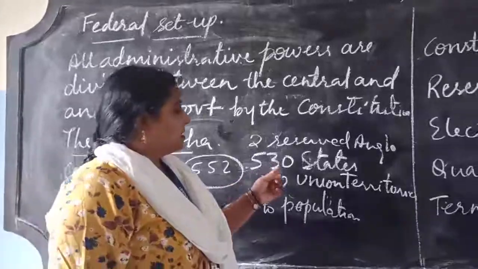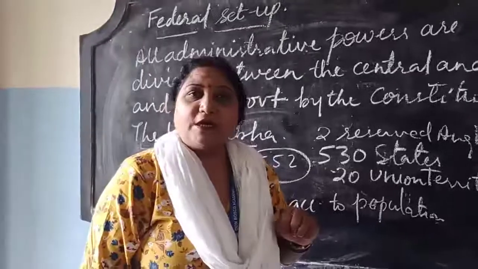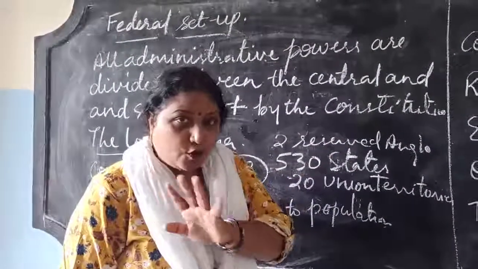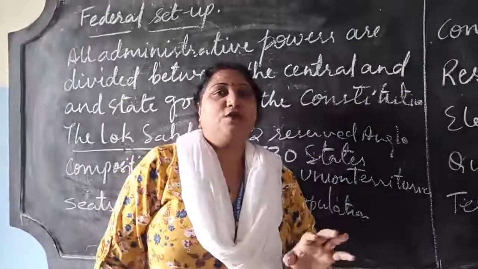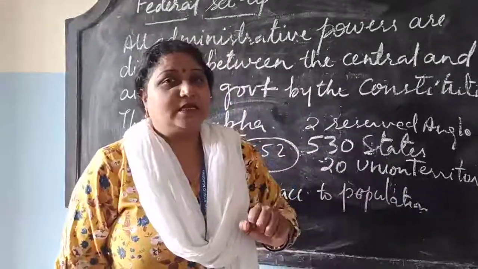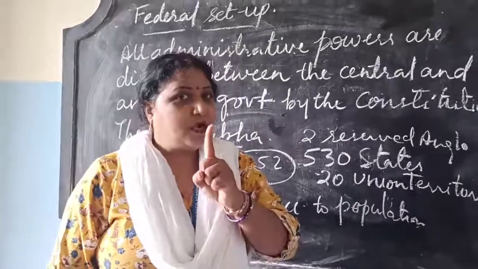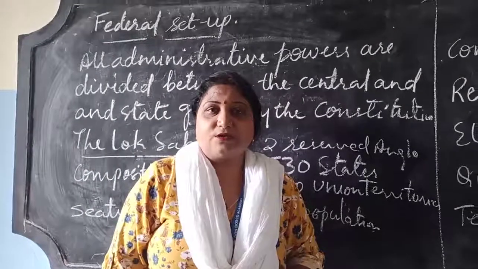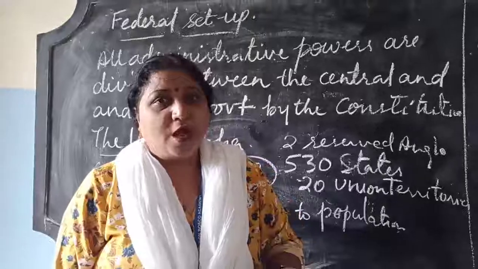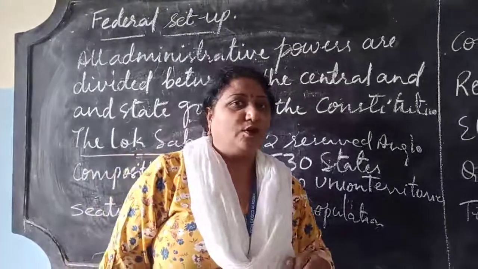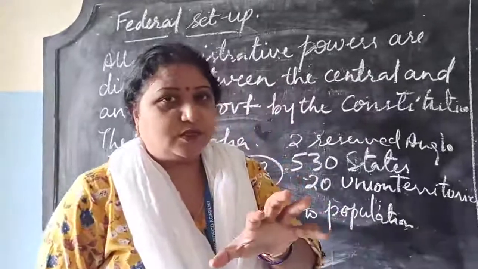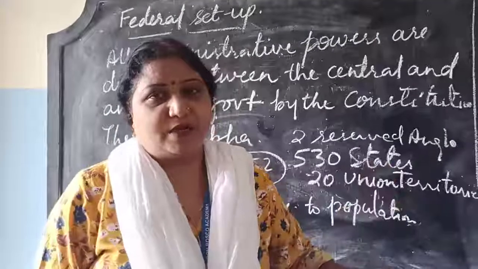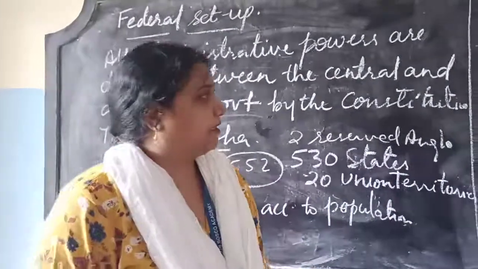Then how are these seats given to the states? We say that 530 seats are given to the states. Are these 530 seats given equally? No. It is given according to the population of the state. Suppose a state like Sikkim enjoys only 1 seat. Why? Whereas Uttar Pradesh enjoys 80 seats. What is the reason? Population. Population of Uttar Pradesh is more. But now it's freezed. Now the number of seats is freezed. It will be 552 only. Okay, so the seat is freezed. Now it cannot be increased more than that.